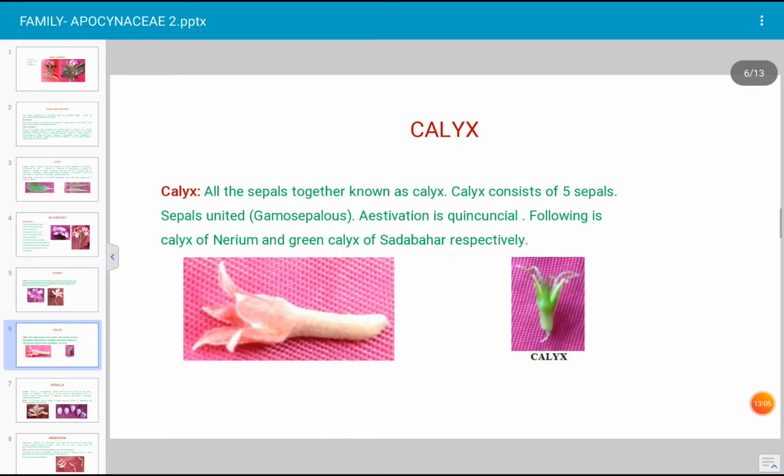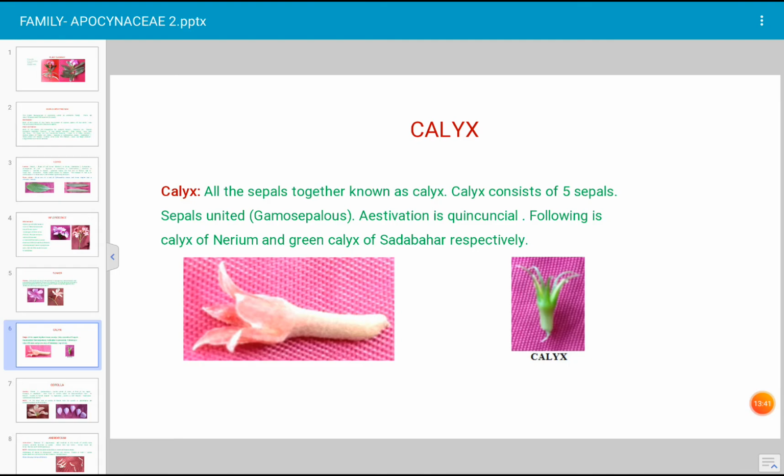Next slide. This is a calyx. Calyx is the first whorl of the flower, and all the sepals together are known as calyx. In Apocynaceae, the calyx consists of 5 sepals. Sepal is a unit of calyx, and these 5 sepals are united, fused to each other. When the calyx has united sepals, it is described as gamosepalous.